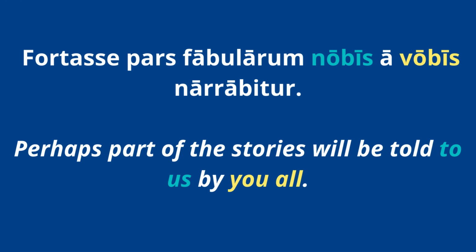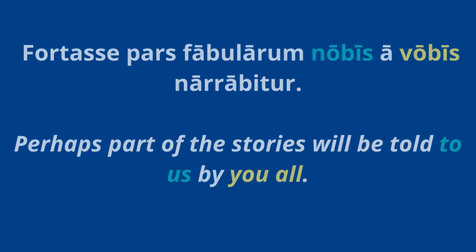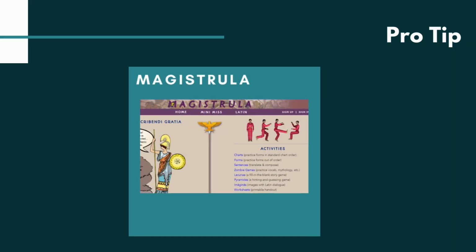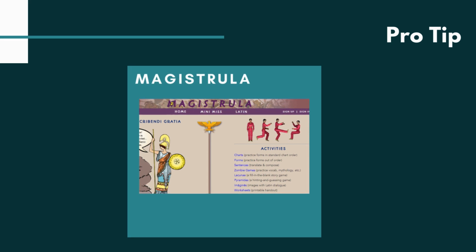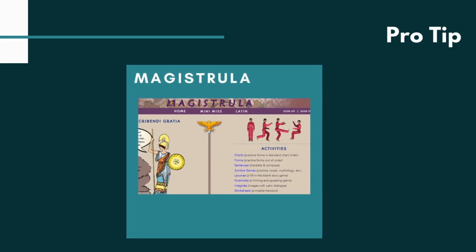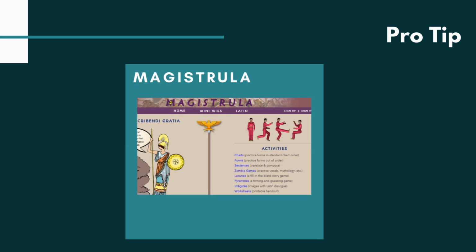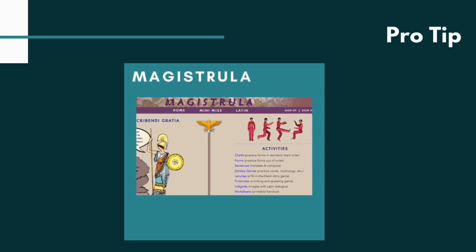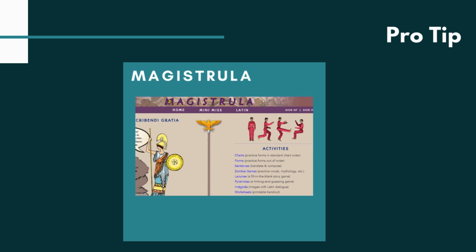Okay? So again, this is another good example of seeing how these pronouns work and how you can translate whenever you see Latin, right? All you're doing is looking at the chart and trying to figure out where is this on the chart? What am I looking at? It gets a lot easier as you go. Okay? But at the end of the day, all these pronouns are doing are avoiding repetition, right? So instead of saying part of the story will be told to me and Johnny, right? Me and Johnny became we. And instead of saying it will be told by you and your friend, it became by you all, right? I just used a pronoun to replace words, which we call the antecedent. That's all I'm doing here. Okay, so it gets easier as you go, believe me.